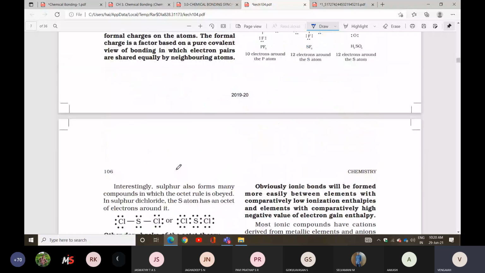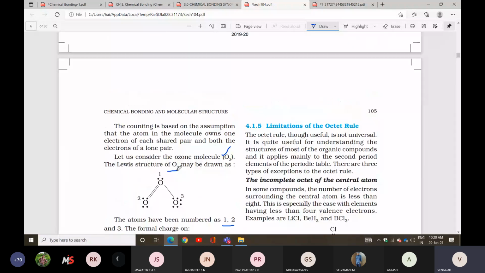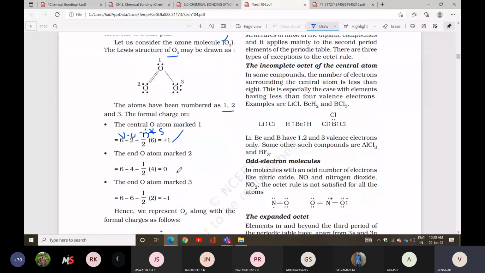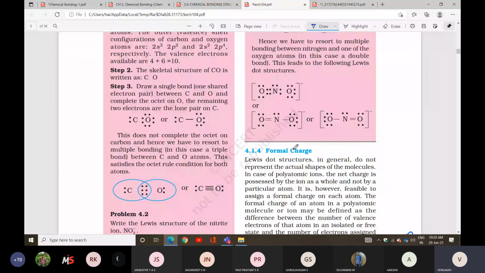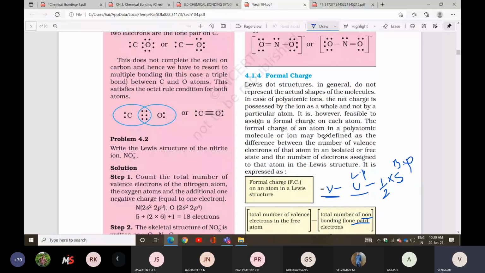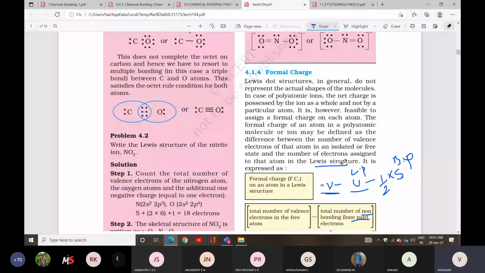So formal charge may be defined as the difference between the number of valence electrons of the atom in an isolated state and the number of electrons assigned to that atom in the Lewis structure. While drawing the Lewis structure, look here, this is the Lewis structure.